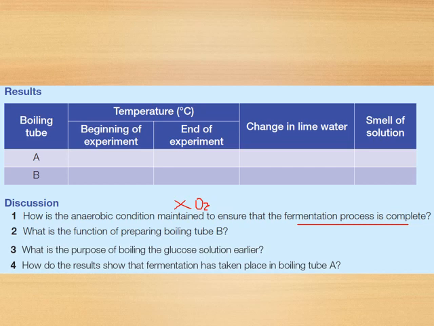Okay, then second question, what is the function of preparing boiling tube B as a control set? Okay, 3, what is the purpose of boiling the glucose? Just as we said, it is to remove the dissolved oxygen.